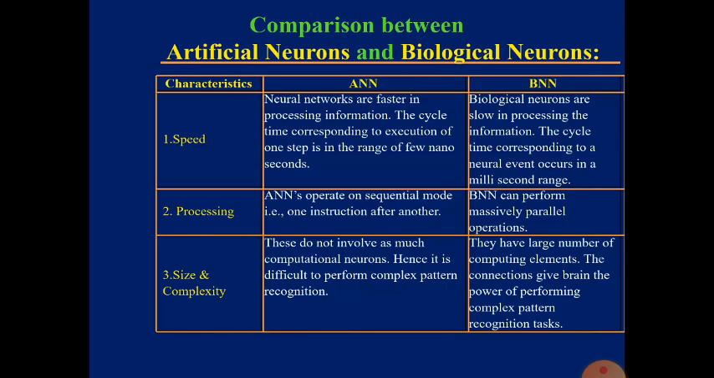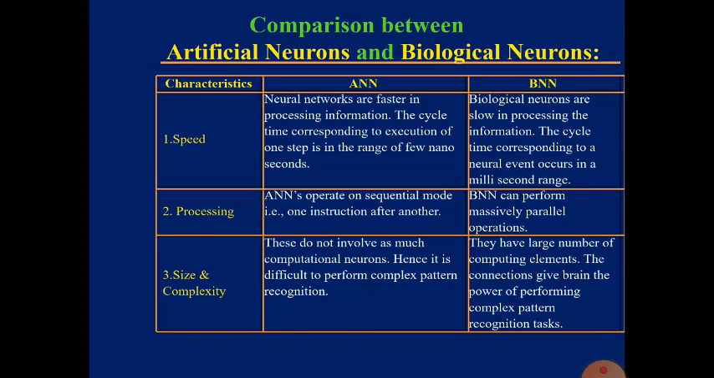In artificial neurons, the processing or execution speed is within nanoseconds, which means artificial neurons are faster in processing information compared with biological neurons. Why? Because in biological neurons, the execution takes place within milliseconds, whereas in artificial neurons it is in nanoseconds. So for the first characteristic, speed, artificial neurons are faster than biological neurons.